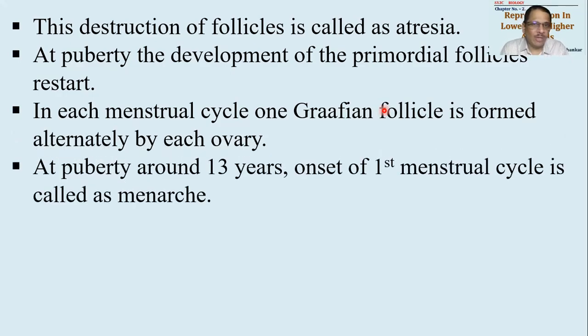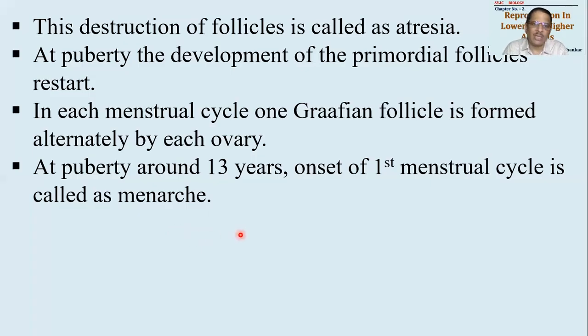So puberty of female will be attained at the age of around 13 years, 12 to 13 years, let us say. It is onset of first menstrual cycle, and this onset of first menstrual cycle will be called as menarche. Menstrual cycle हम लोग अलग से बाद में करने वाले हैं, so don't worry about it. So कैसे पता चलता है कि फीमेल में मैच्योरिटी आ गया, कैसे पता चलेगा? There will be beginning of menstrual cycle, means suddenly there will be bleeding through uterus. This indicates, whenever the bleeding will start through uterus, the puberty has started. This first bleeding will be called as menarche because it is the first menstrual cycle.